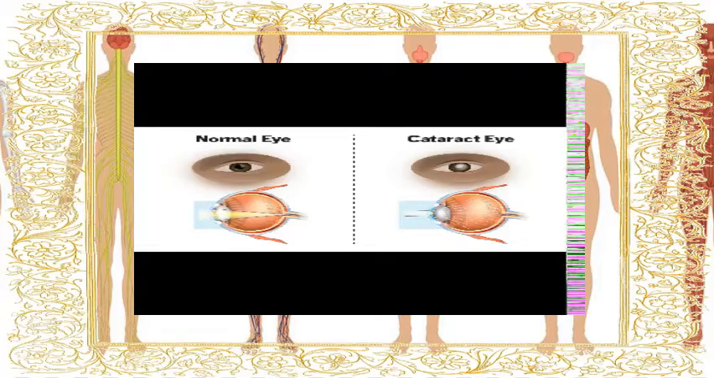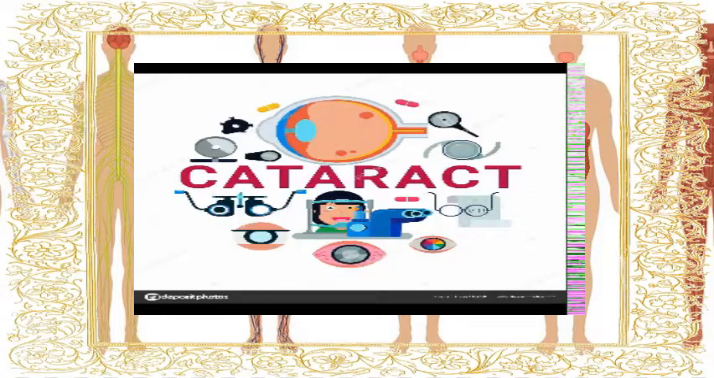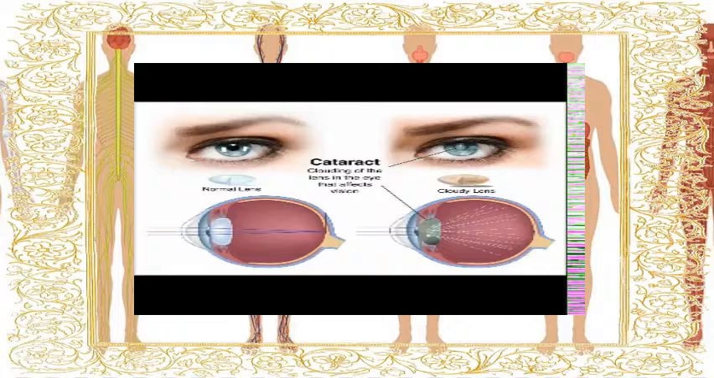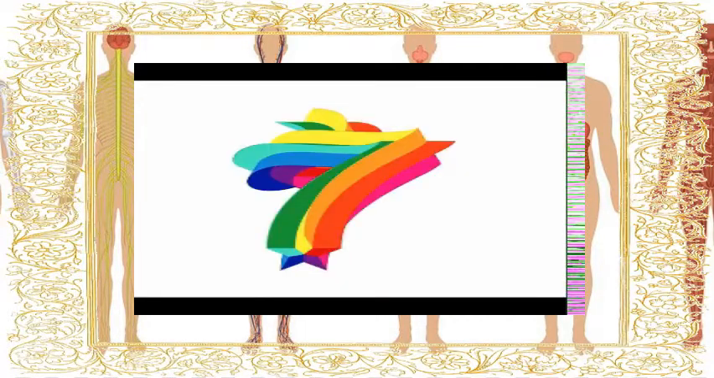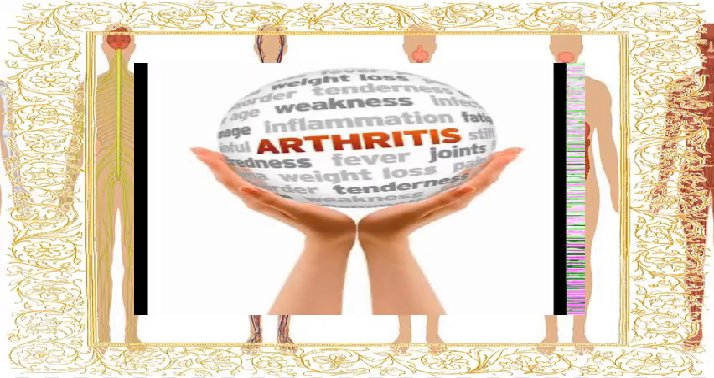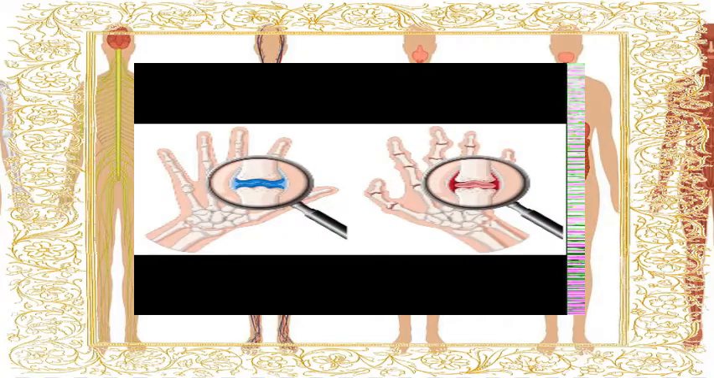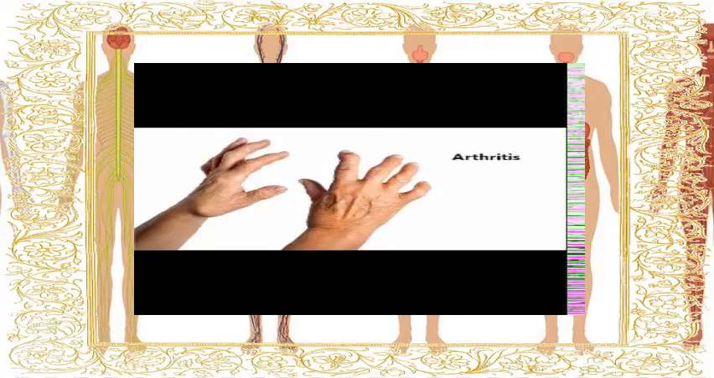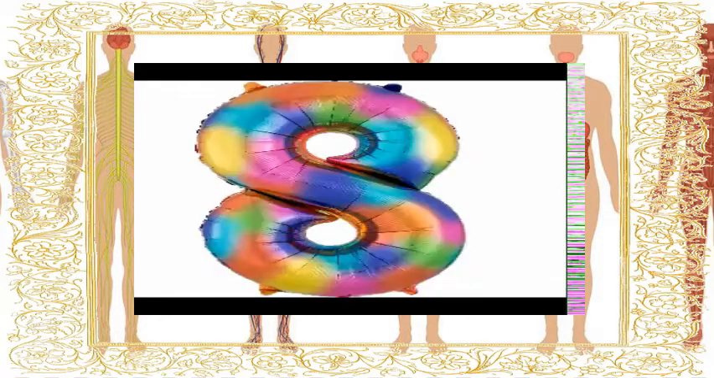Sixth one is cataract. Cataract is a medical condition in which the lens of the eye becomes progressively opaque, resulting in a blurred image. It is the condition where there is partial or complete opacity of the eye lens. Seventh one is arthritis. Arthritis, you all know, is an inflammation of a joint or joints. Maybe one joint or maybe many joints, or it is the inflammation of one or more joints causing pain and stiffness that can worsen with age.